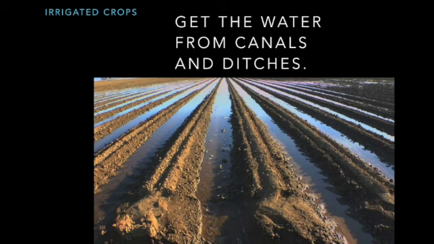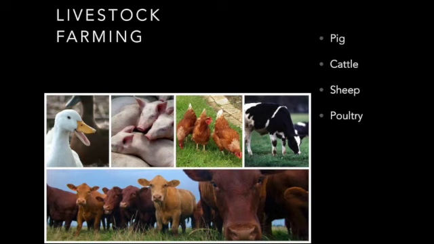Now, what else do we have? Livestock farming. And we have different ones: pig farming, cattle farming, sheep farming, poultry farming. Can you repeat these words with me? Pig farming, cattle farming, sheep farming. Notice the sh, right? SH, sheep farming, and poultry farming. Poultry.